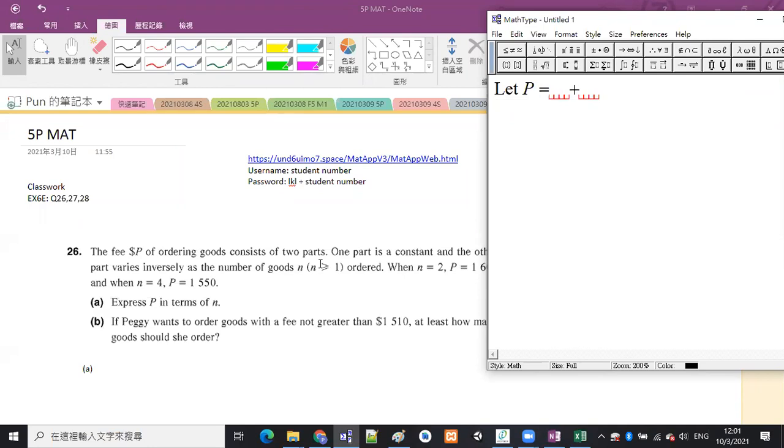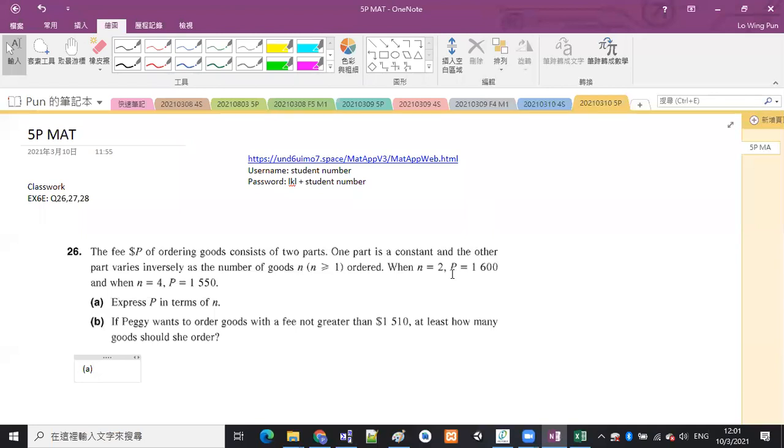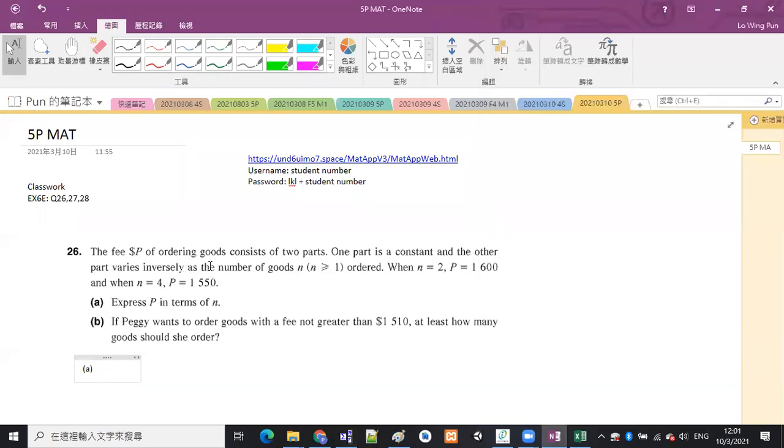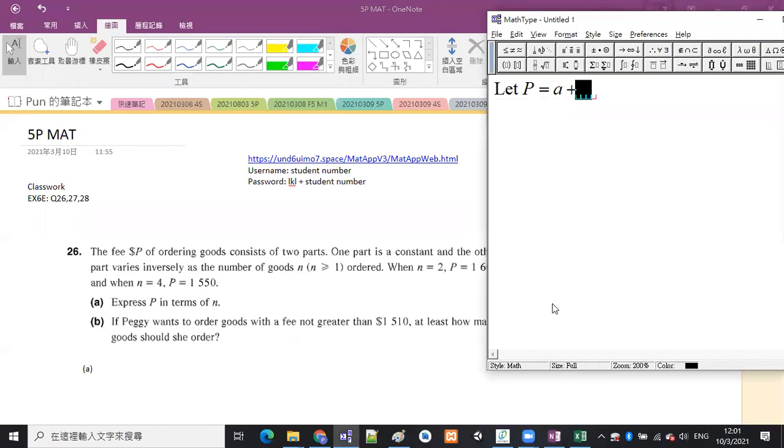Okay, one part is a constant, and the other part varies inversely as the number of goods N ordered. One part is constant, we just let it be A, and then the other part varies inversely as the number of goods N. So because it is inverse variation, it should be B over N, where A and B are not equal to 0.